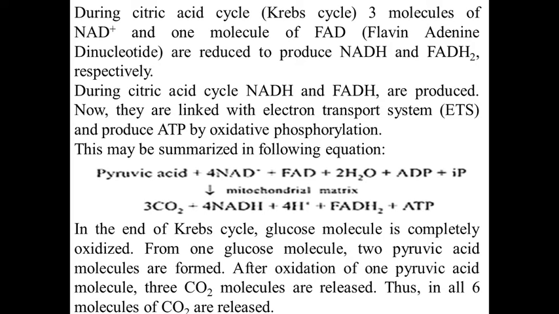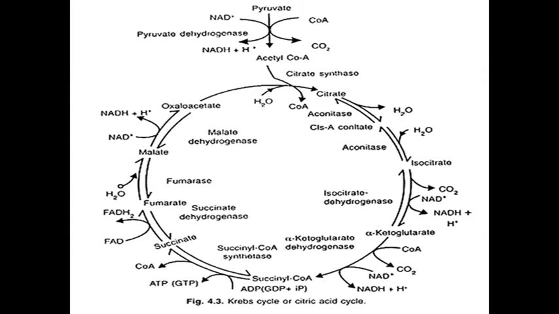That means from 1 glucose molecule, 2 pyruvic acids are formed during glycolysis, and both enter the citric acid cycle or Krebs cycle one by one. The first pyruvic acid releases 3 carbon dioxide and the second releases 3 carbon dioxide, so a total of 6 molecules of carbon dioxide are released.